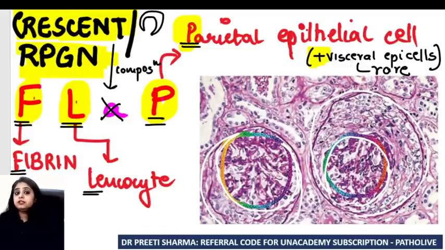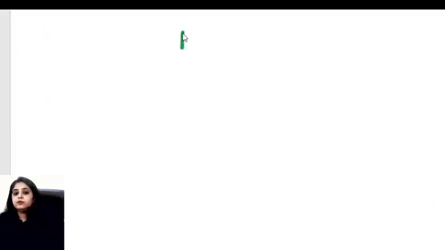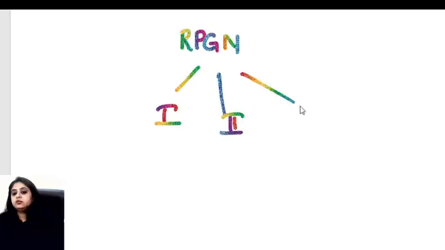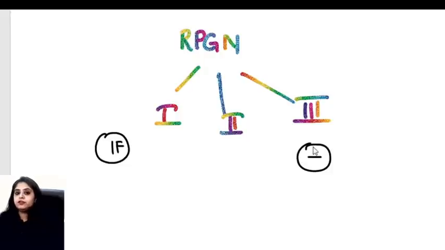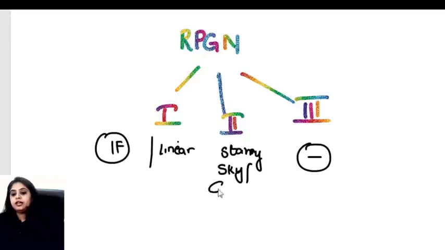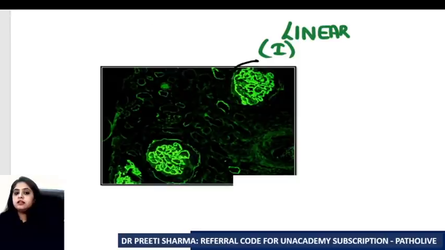So if you all remember your theory part well, I had taught all of you that this rapidly progressive glomerulonephritis is of 3 types, and they will ask you the immunofluorescence of those 3 types. Do you remember that the third one, in terms of its immunofluorescence, had no immunofluorescence? The first one, the way you write 1, like a line, has a linear pattern. And the second one shows you dark and light, which means starry sky or granular pattern. So repeating, if you see an immunofluorescence, see the green color everywhere is the same.